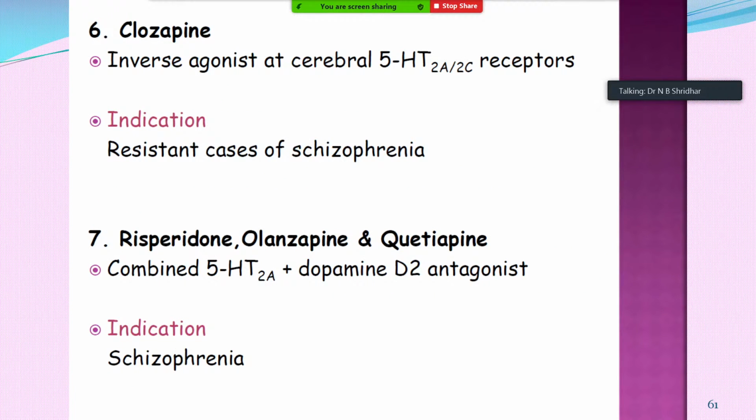And clozapine is an inverse agonist at cerebral 5-HT2A/2C receptors. So you know what an inverse agonist is? It means the agonist will bind with the receptor and bring about the opposite action. So the indication is resistant cases of schizophrenia. And other drugs like risperidone, olanzapine, quetiapine are combined 5-HT2A plus dopamine D2 antagonists. So the indication of all these drugs is in schizophrenia or altered behavioral changes.